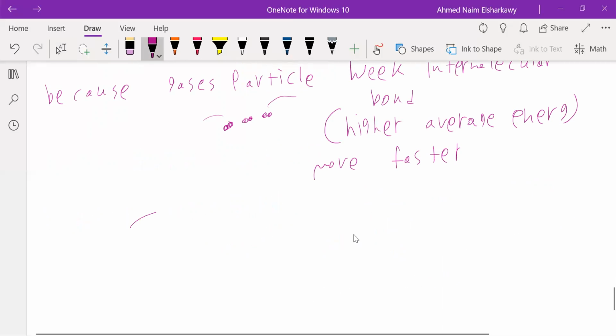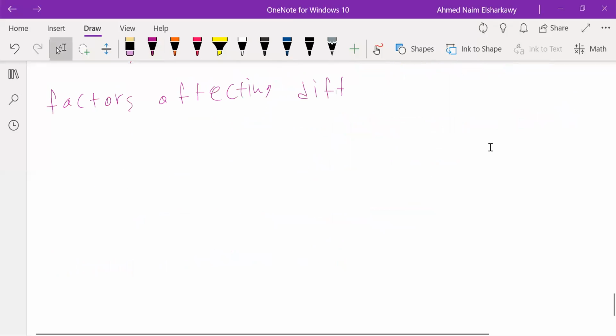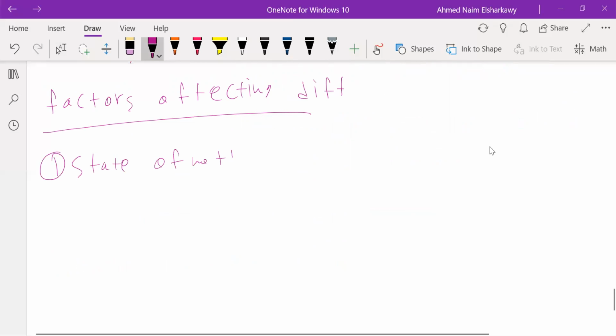Okay. What are the factors affecting diffusion? There are different factors that affect diffusion. Like what? Like we said, the state of matter. Gas will go faster than liquid.